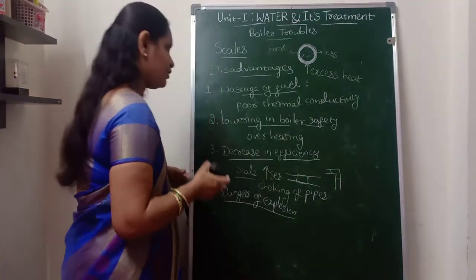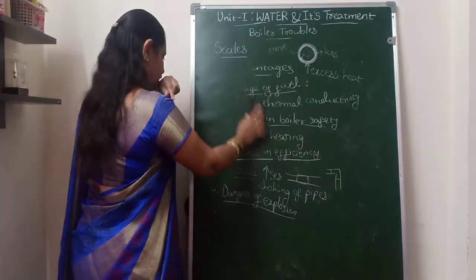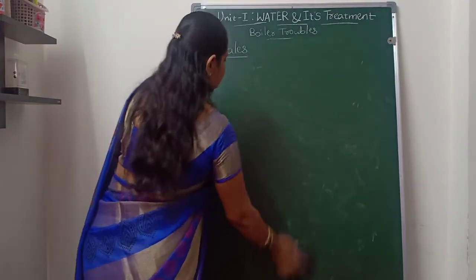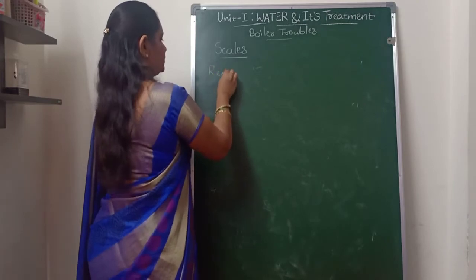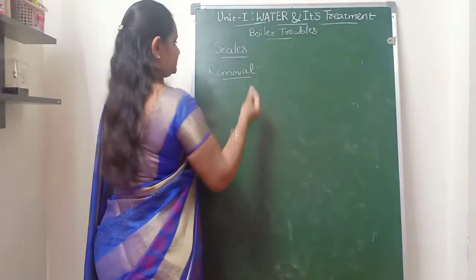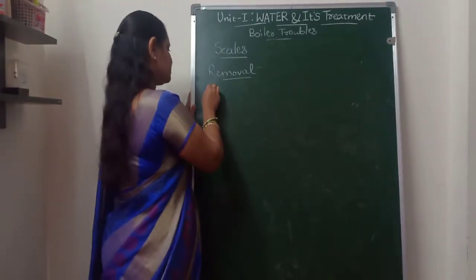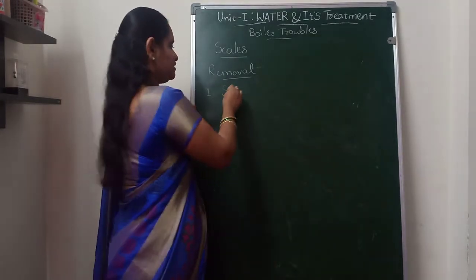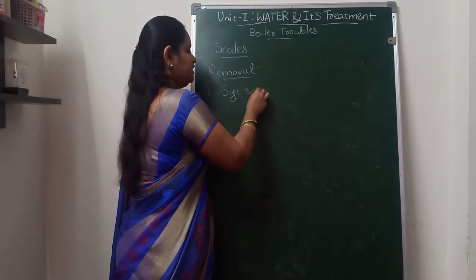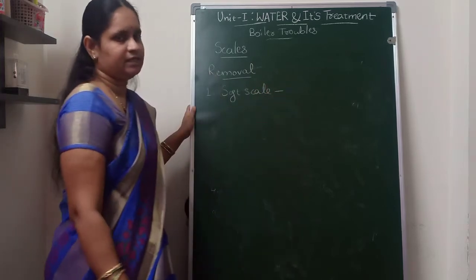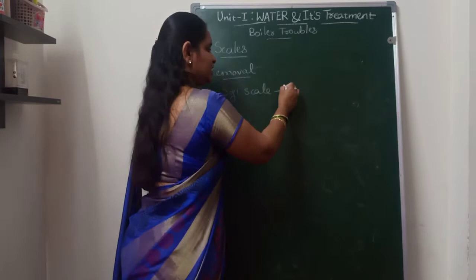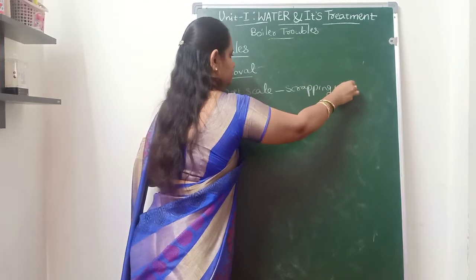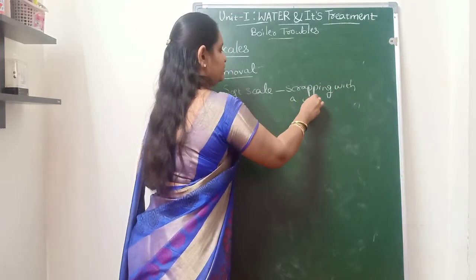Now, if scales are already formed, how to remove them? Removal of the scales. There are many different kinds of scales, like calcium carbonate and magnesium hydroxide, which are known as the soft type of scales. If the scales are soft, then like sludges, they can be removed by scraping with a wire brush.